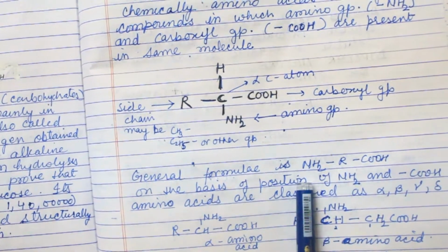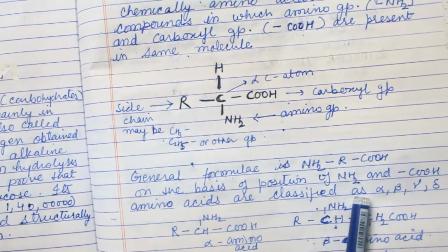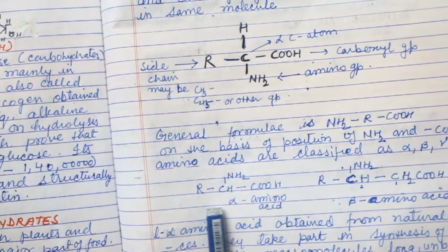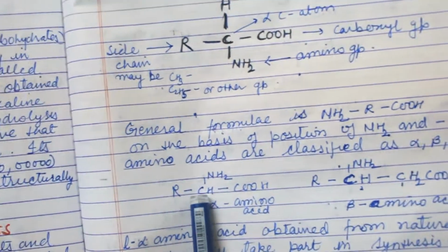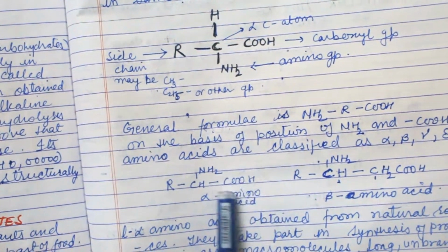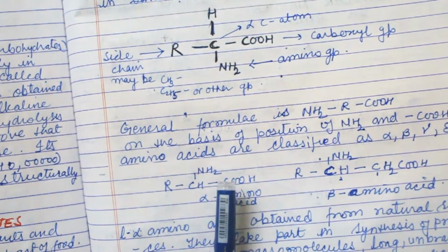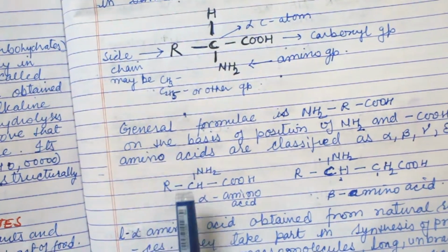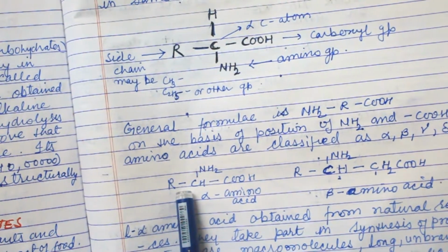On the basis of position of NH2 and COOH, amino acids are classified as alpha, beta, gamma, delta. Such as, this amino group is present on the first carbon, which is just attached to the other functional group. This is the oic acid, the other functional group. When one functional group is attached to the carbon, that carbon is known as alpha carbon. So the alpha carbon contains the amino group, so it is the alpha amino group.